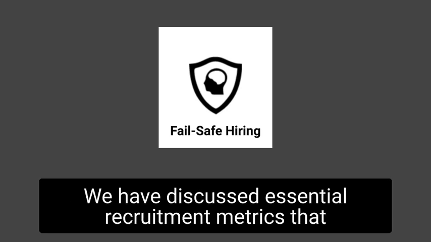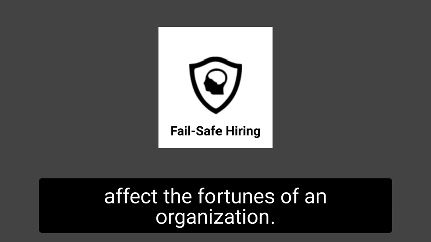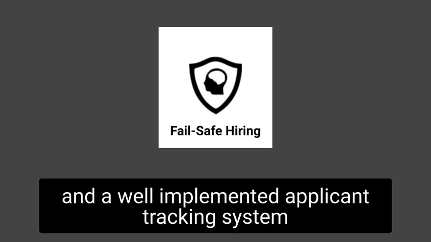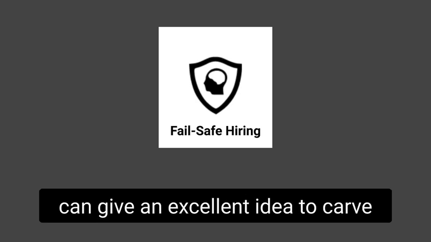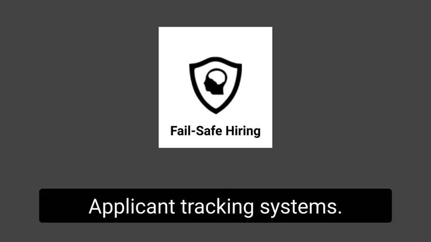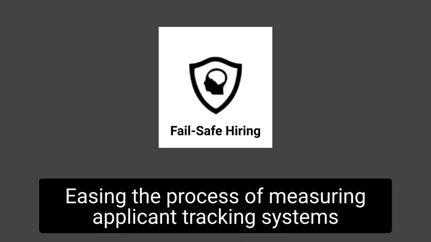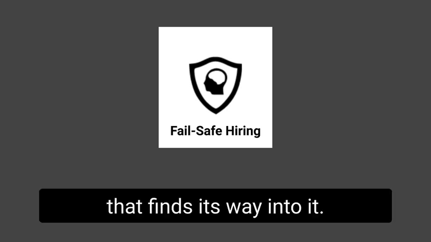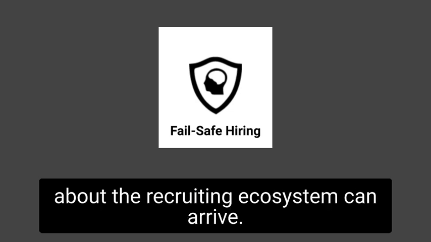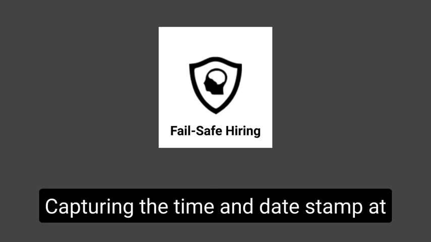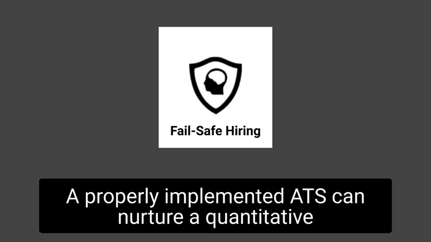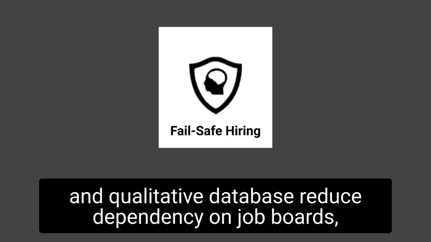Going forward, we have discussed essential recruitment metrics that affect the fortunes of an organization. This list is by no means complete. A deep understanding of the recruitment cycle and a well-implemented applicant tracking system can give an excellent idea to carve out imaginative metrics leading to beautiful insights. Applicant tracking systems, easing the process of measuring. Applicant tracking systems can help track the source of every resume that finds its way into it. When appropriately architected, all possible measures about the recruiting ecosystem can arrive. Capturing the time and date stamp at each step of the recruitment activity is an essential ingredient of the architecture. A properly implemented ATS can nurture a quantitative and qualitative database.